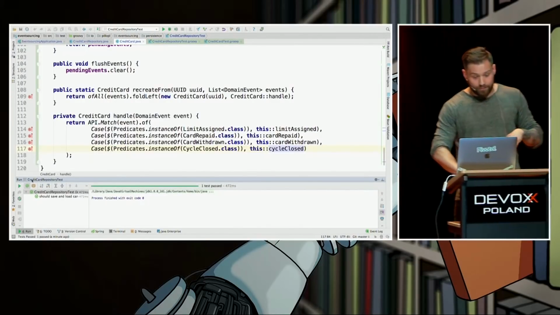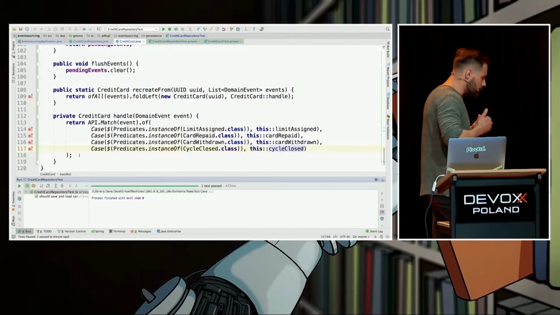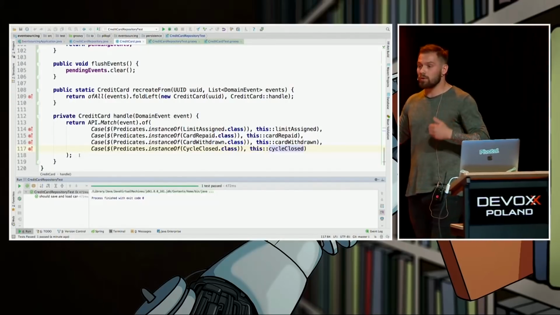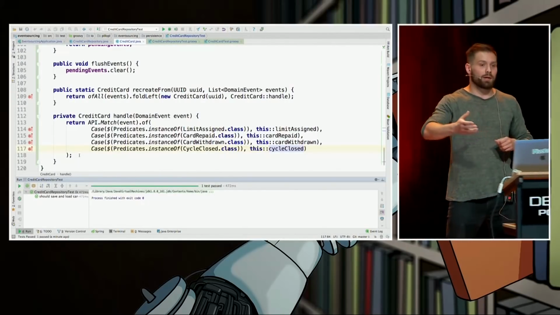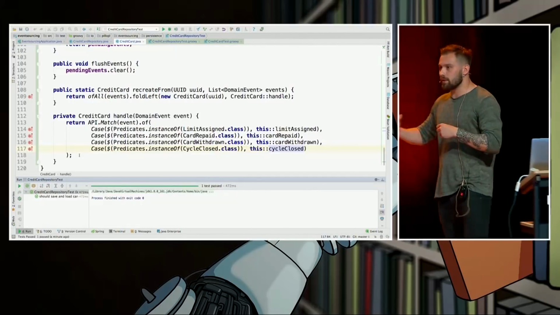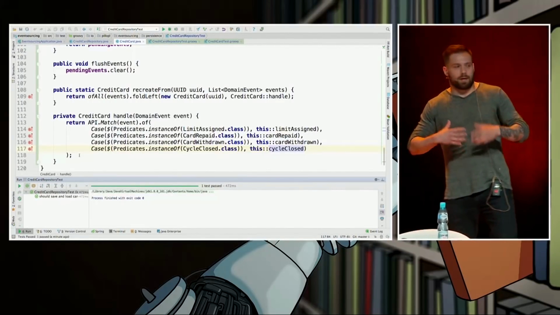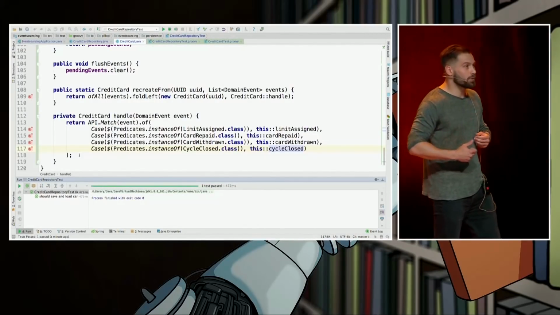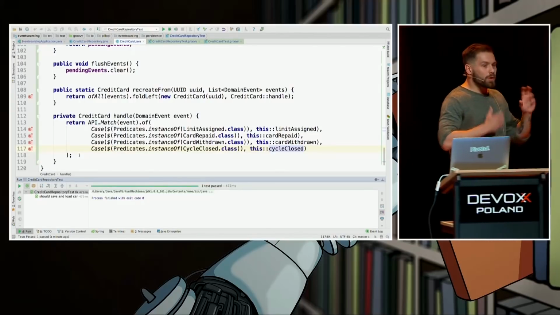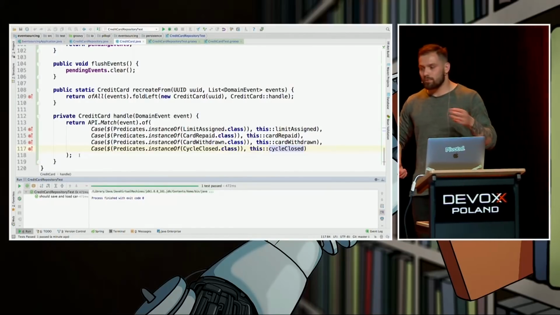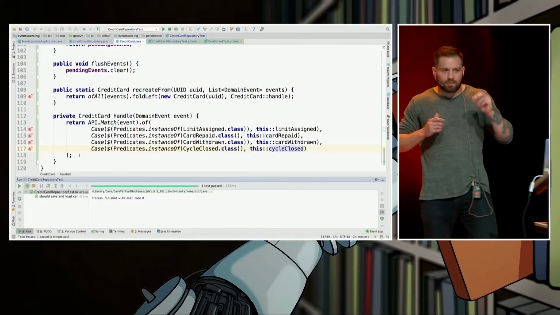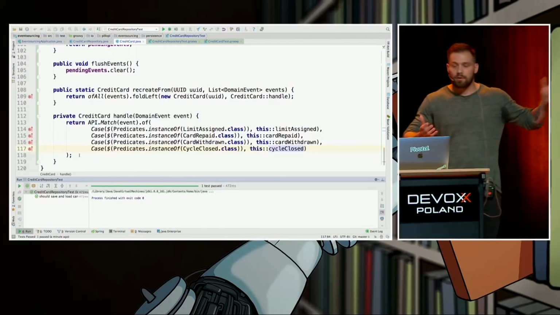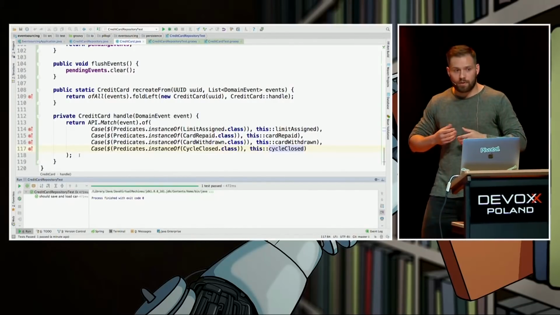And the third advantage would be there can be different perspectives on our event log. Not only a repository, a credit card repository, can recreate state based on the event log, but we can have different applications that will have different perspectives of this event log. Let's say there is a fraud detection mechanism, which looks for two card withdrawn events next to each other that differ just a little when it comes to the timestamp, and one of them is in Krakow, the other one is in San Francisco. So different perspective on the event log.